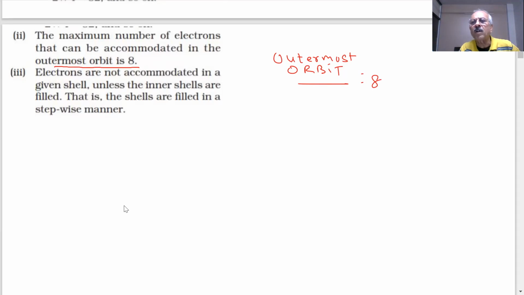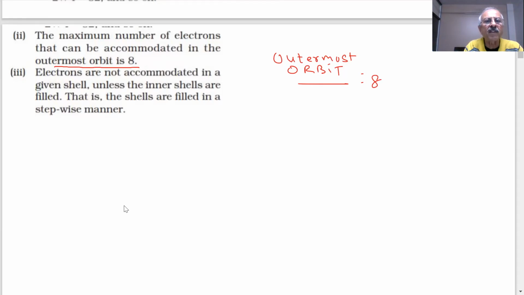We are now talking of orbits. Later on, we will talk about subshells in the shells and so many other things which we are not discussing in this class. They will be learned in higher classes. But these are the rules. We take it that these will be used somewhere, so use these rules.